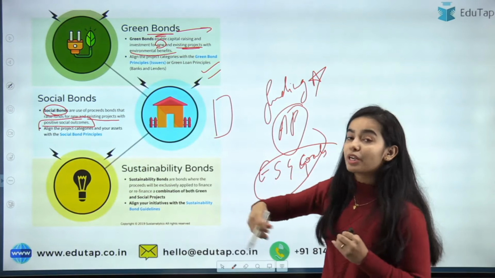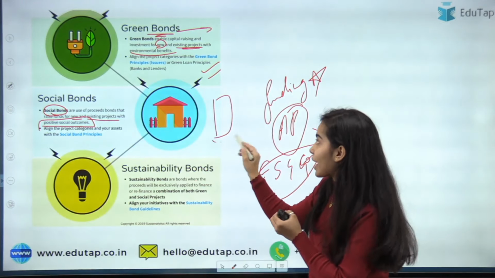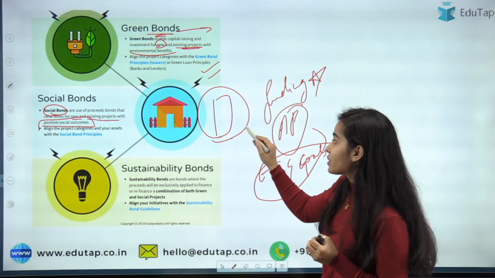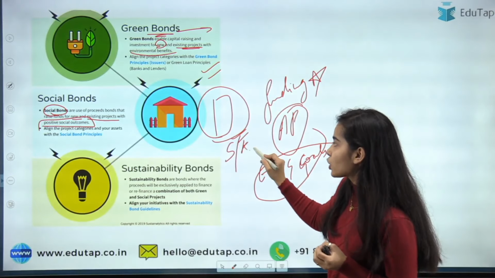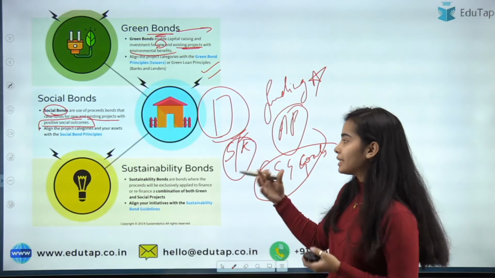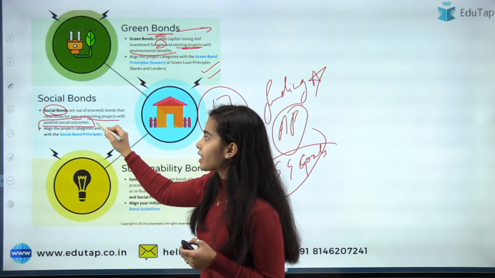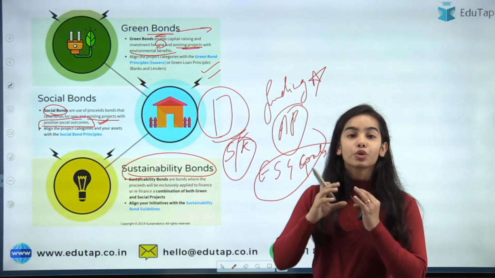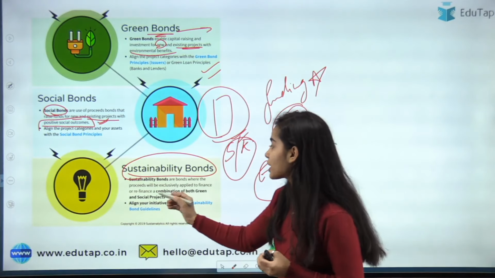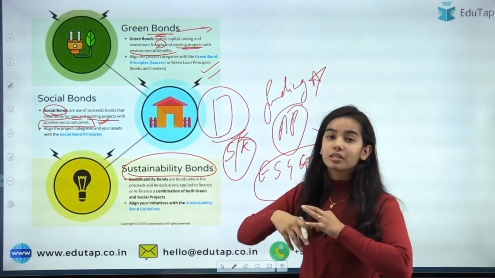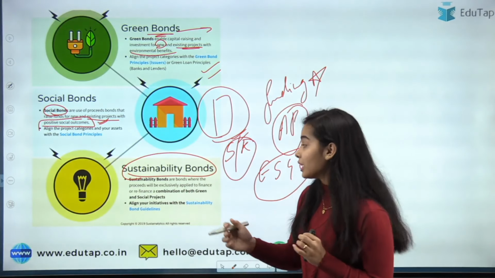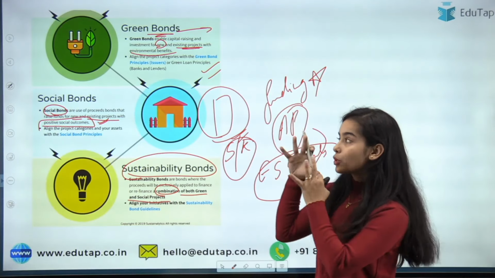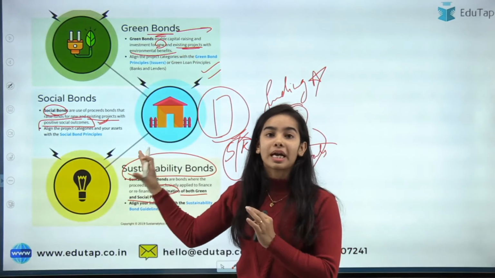Like the factory is being set up in a far off area in which the factory is actually benefiting the whole of the community. Okay, there, because the factories are generating skills, generating knowledge among the people there. So it is creating positive social outcomes. Sustainability bonds are such kind of bonds through which the funds are being raised for new or the existing projects in which a combination of both green and social projects are being taken, in which the project is helping the environment as well as the society equally.